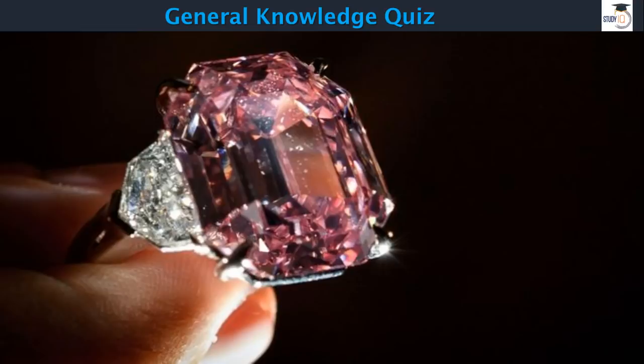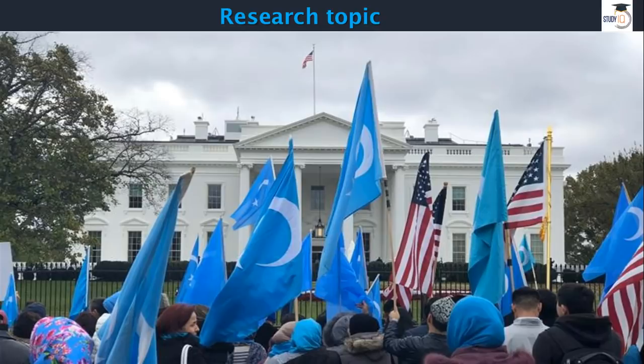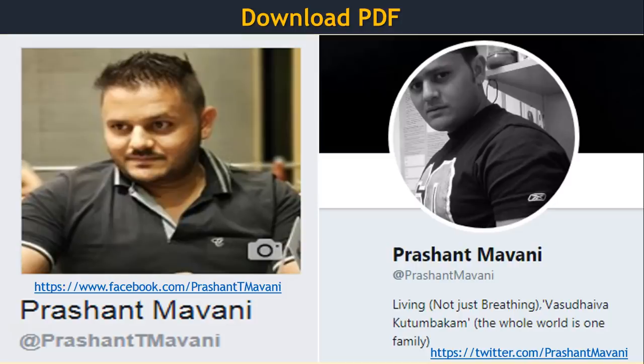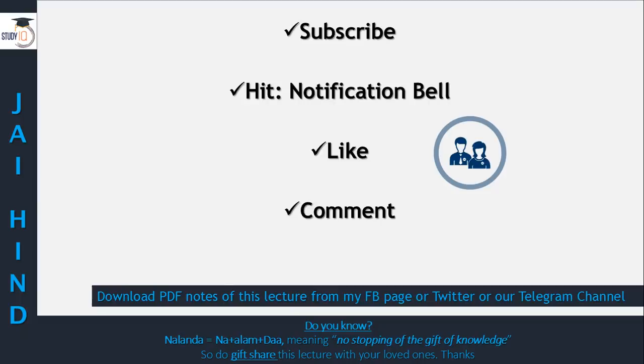You have some vocabulary on your screen, and I have two questions. The first one is a general knowledge quiz, and the second one is a research topic. Can you give me the name of this flag, and why the people are here, in front of a very famous building? Why are people here? So do go through this particular topic, and study it or understand it very well. It's very important. That's everything in today's discussion.